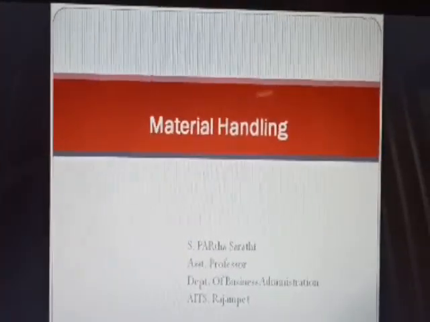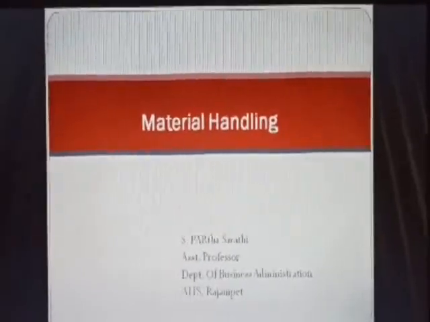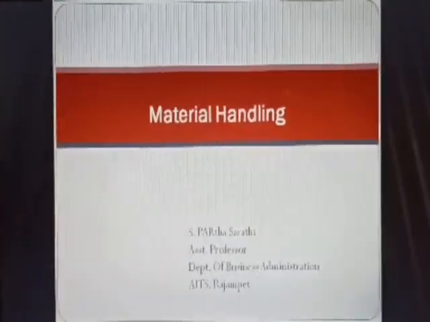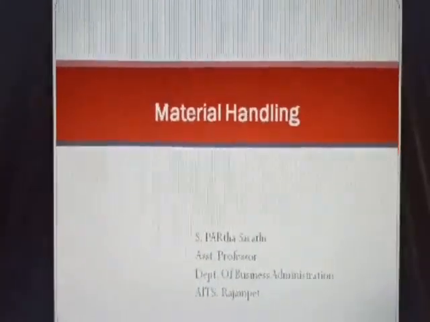Good morning, dear students. Today's topic is material handling and purchases. This is in the fourth unit of your syllabus. Let us go through it.